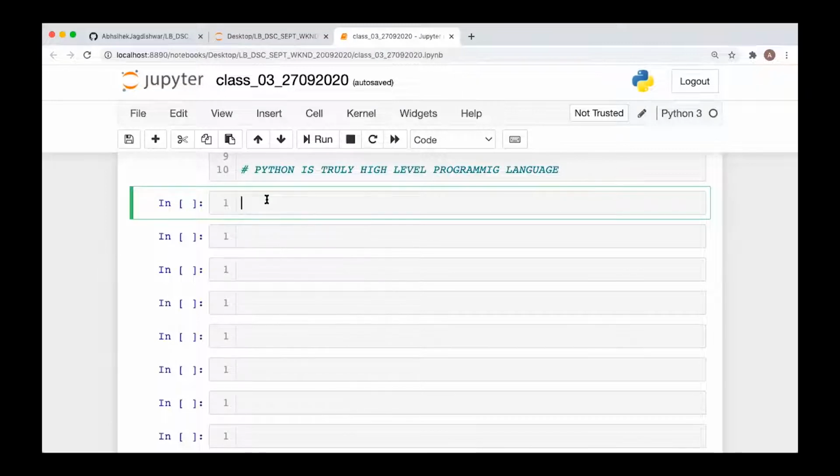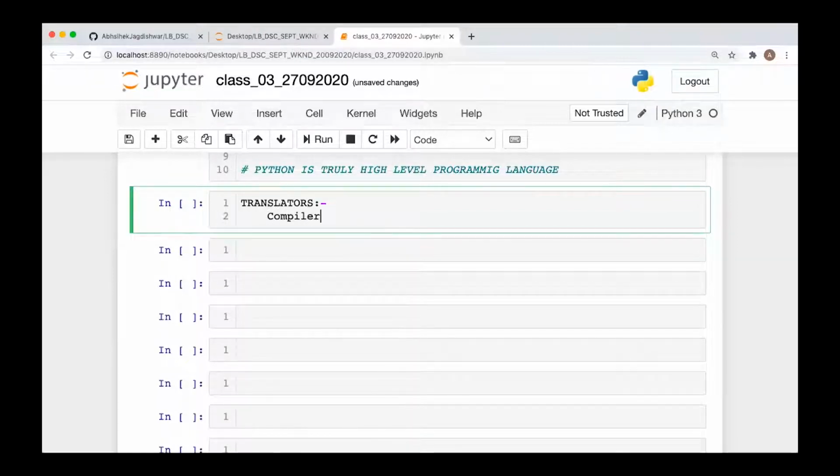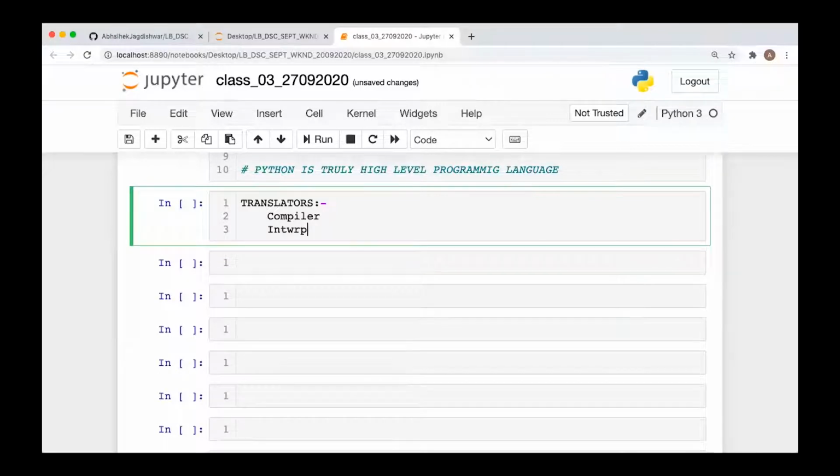Okay, so we were talking about the translators. Those translators are of two types, as we have discussed. One is the compiler and one is the interpreter.